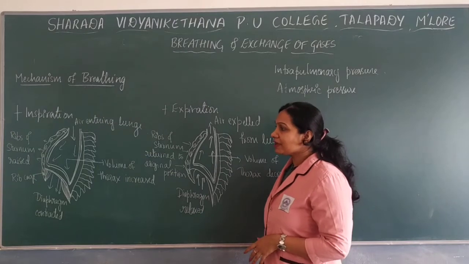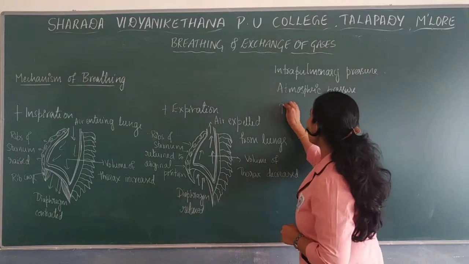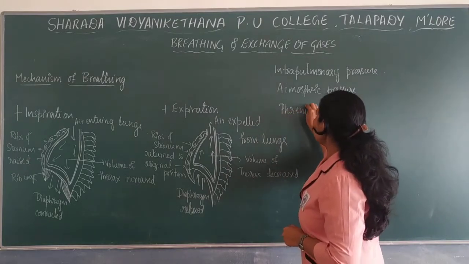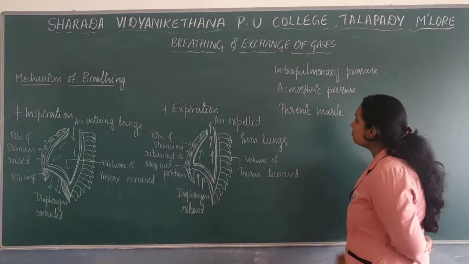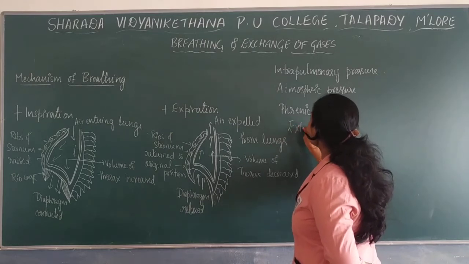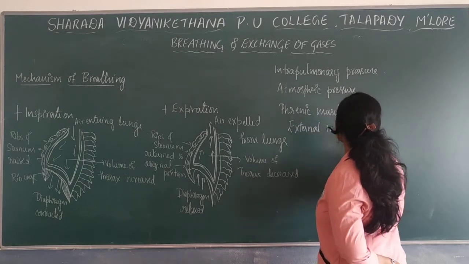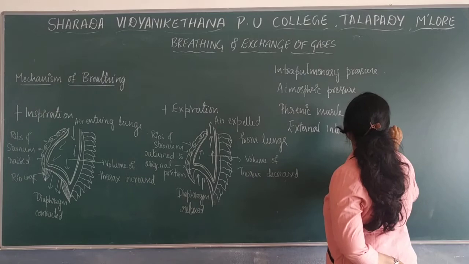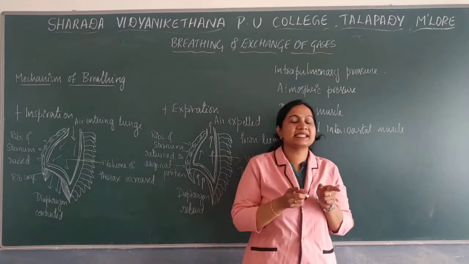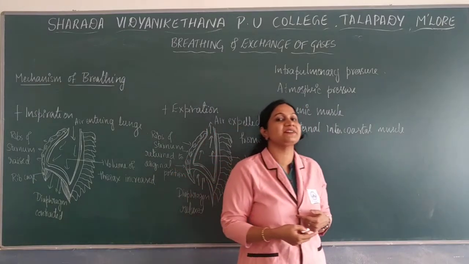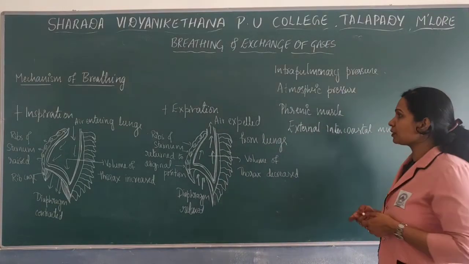Here, mainly two types of muscles are involved in the mechanism. Those muscles are the phrenic muscles of the diaphragm, as well as the external intercostal muscles of the ribs, on the sides. These two muscles are very important in the process of inspiration.